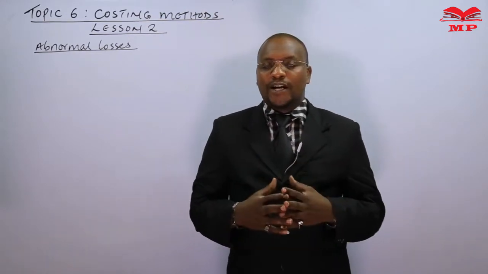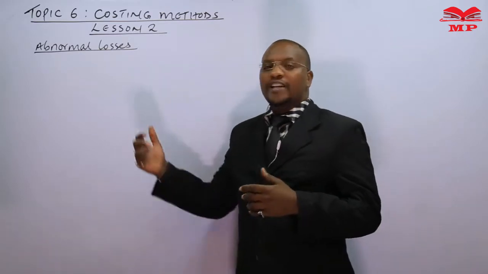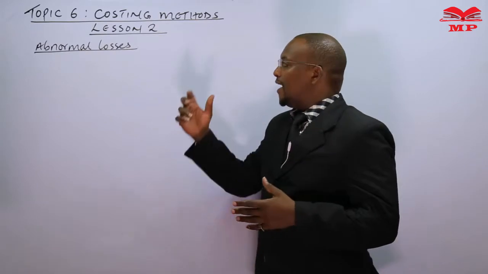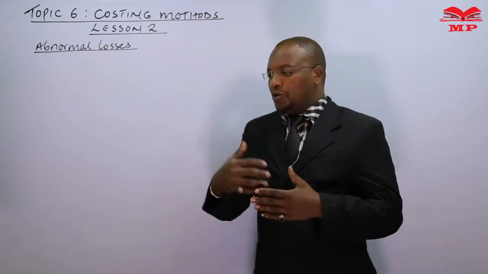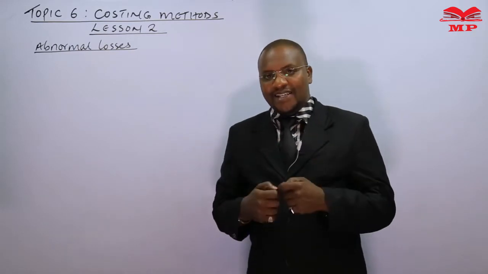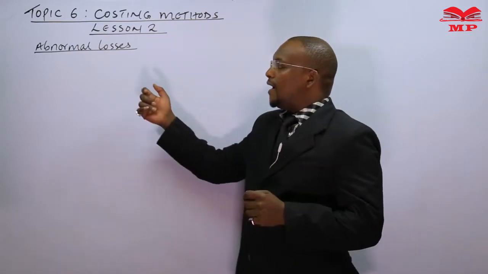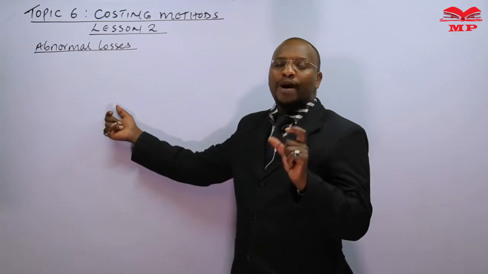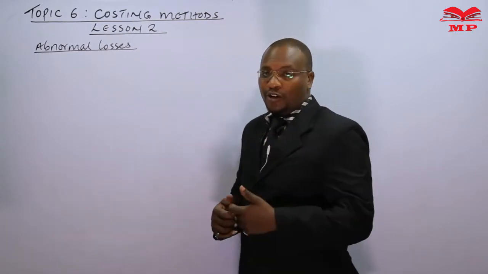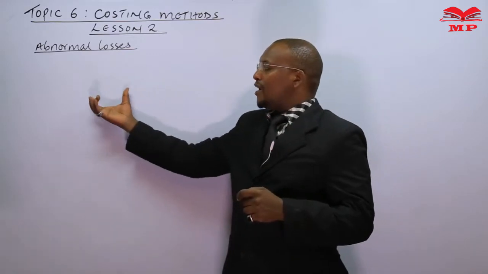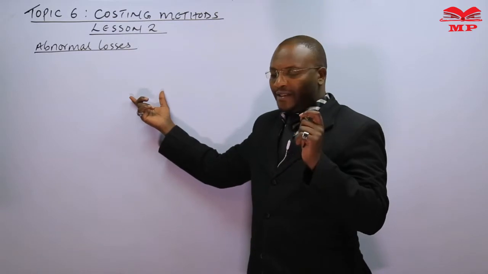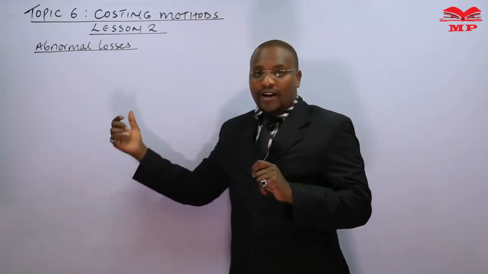Like if it's about being somehow inefficient, not being vigilant, in the way you are mixing, the way you're operating the machine, such kind of causes we are saying can be eliminated, and therefore we would want to know how much cost we are spending on such abnormalities. So we separately analyze that cost. We transfer to the income statement or the P&L as a loss.